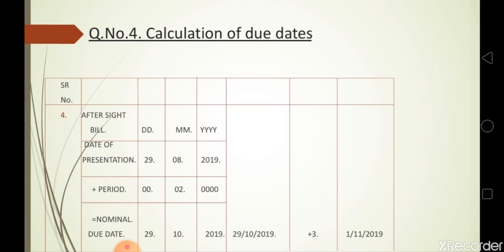So we will choose the date of presentation, then our date is 29th August 2019 plus period of 2 months, then nominal due date is 29th October 2019. Okay, so plus 3 grace days we have to add. So the date is 1st November 2019, our due date. So students, in the next part we will see some important terms and journal entries of bill of exchange. Thank you.